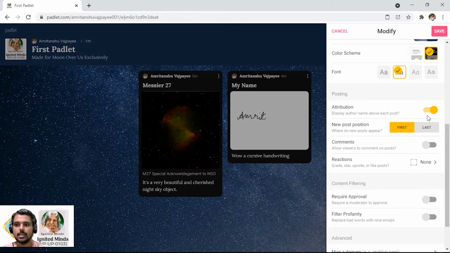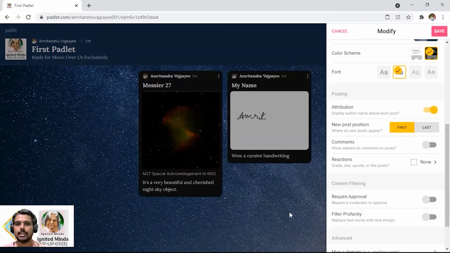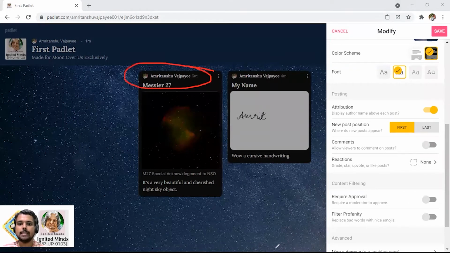If you can see, prior to this attribution being selected, nothing special was being shown. Now when I click on attribution, if multiple collaboration is there, you can see my name has automatically popped up, that Amritanshu Vajpayee has posted it. So it's a good option.